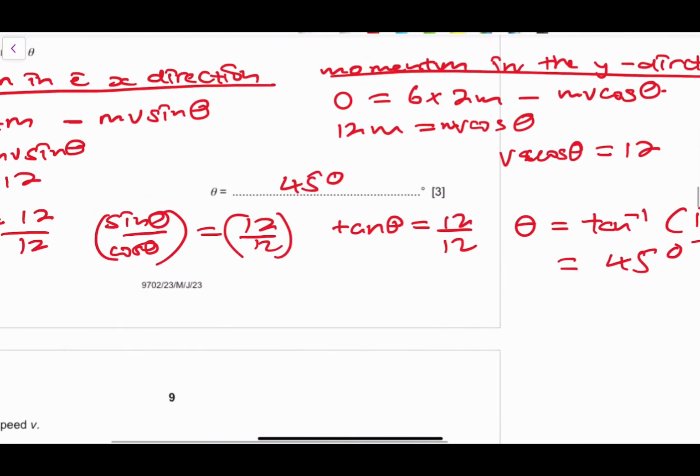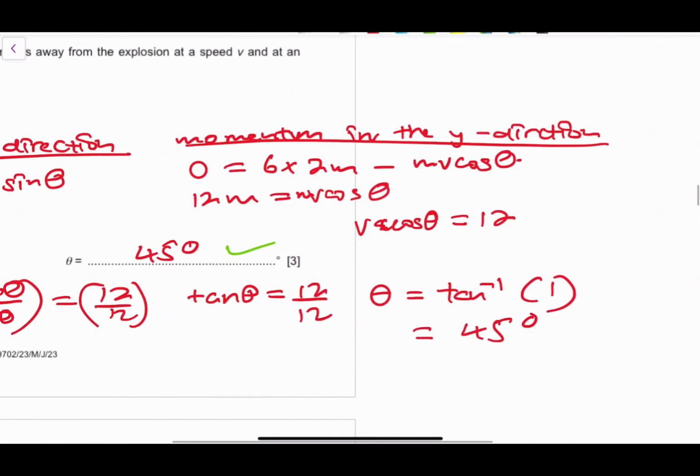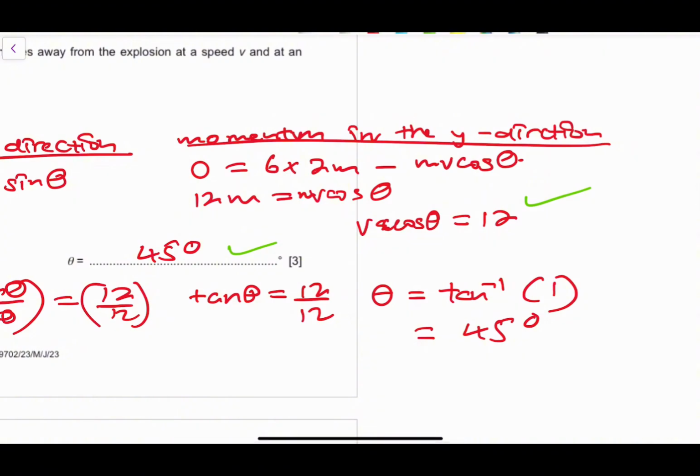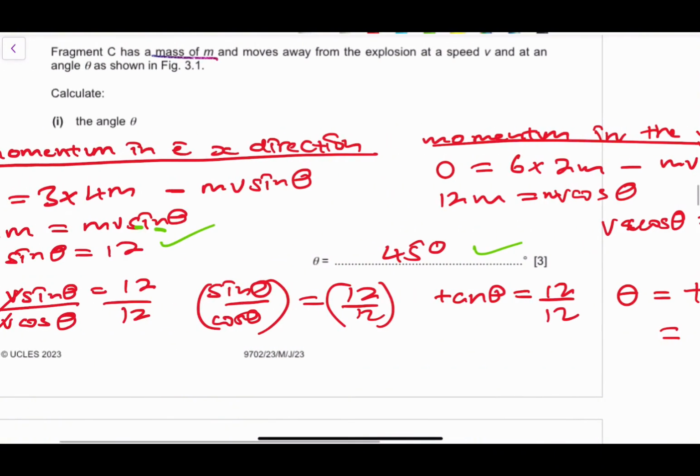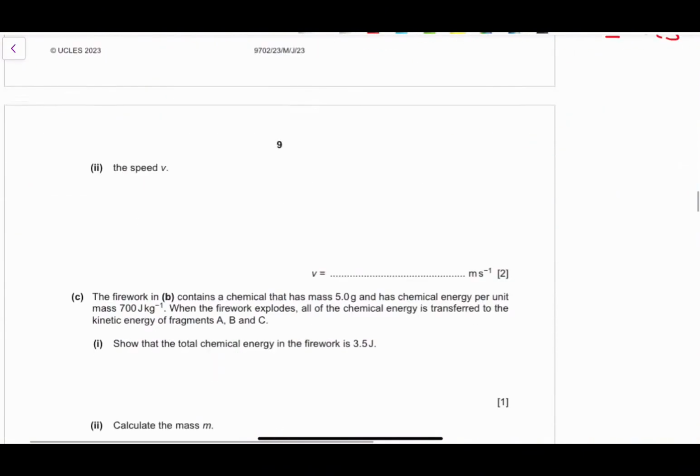So what were they looking for? They were looking for the answer that you gave, okay? And they were looking for momentum in the X, and momentum in the Y. So it's very important for you to be thinking about this. Ask yourself, what is momentum in the X? What is momentum in the Y? And what can we find, right? So the only tricky part here was the value of sine theta and cos theta. Understanding that in mathematics, sine theta over cos theta is equivalent to tan theta, right? But they always ask you to understand trigonometry for some questions that you will be solving, okay?